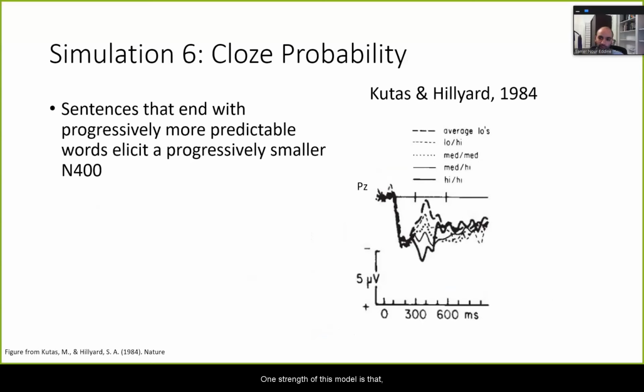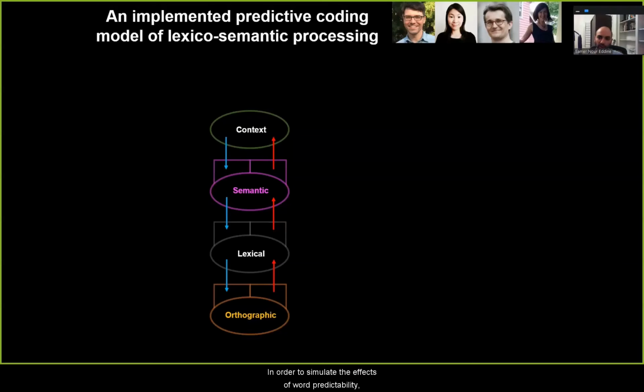One strength of this model is that in addition to lexical effects, it can also explain sentence context effects. So the classical finding here on the right by Kutas and Hillyard is that words that are more predictable in sentence context, as operationalized by cloze probability, will elicit a progressively smaller N400. In order to simulate the effects of word predictability, we gave top-down activation to the highest contextual level of our model. We clamped this to the desired cloze probability distribution, and we let the model run for 20 iterations without any bottom-up input.